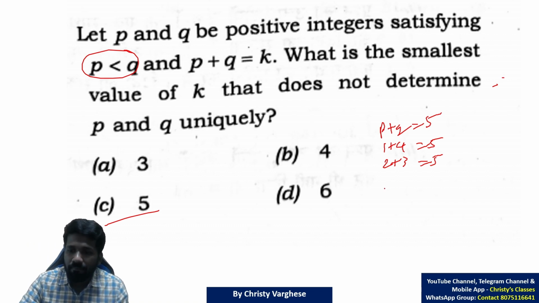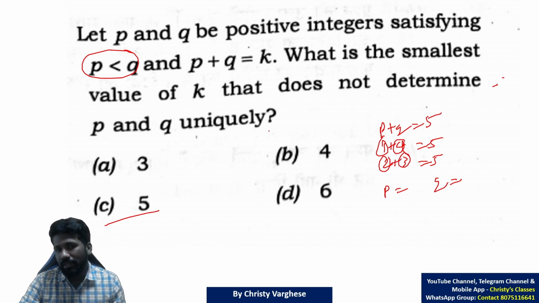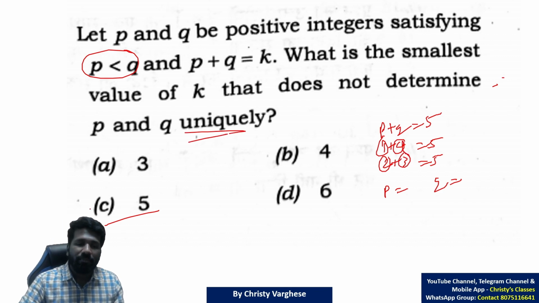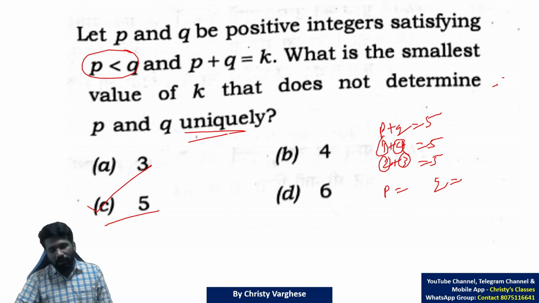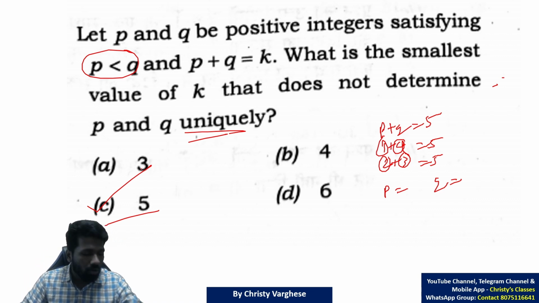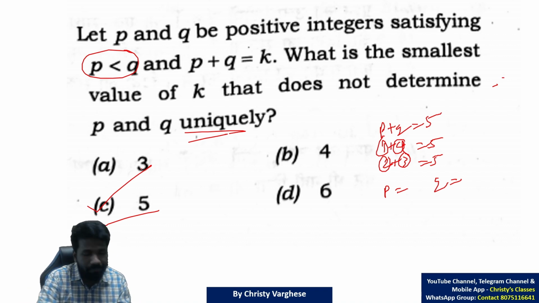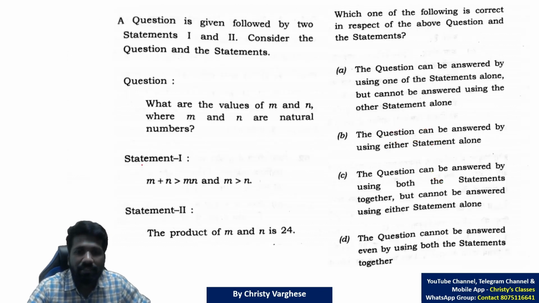That means we cannot uniquely determine the P value and Q value. P will be 1 or 2, Q will be 4 or 3. So not able to uniquely determine. The minimum possibility is 5. As 5 already satisfies the question, not uniquely determinable, you don't have to check 6, because minimum is asked. So 5 is the answer.